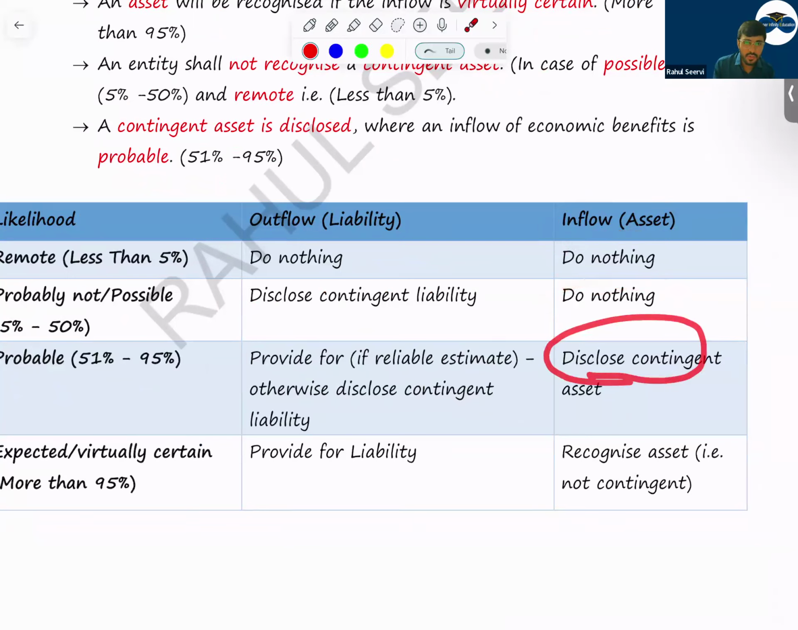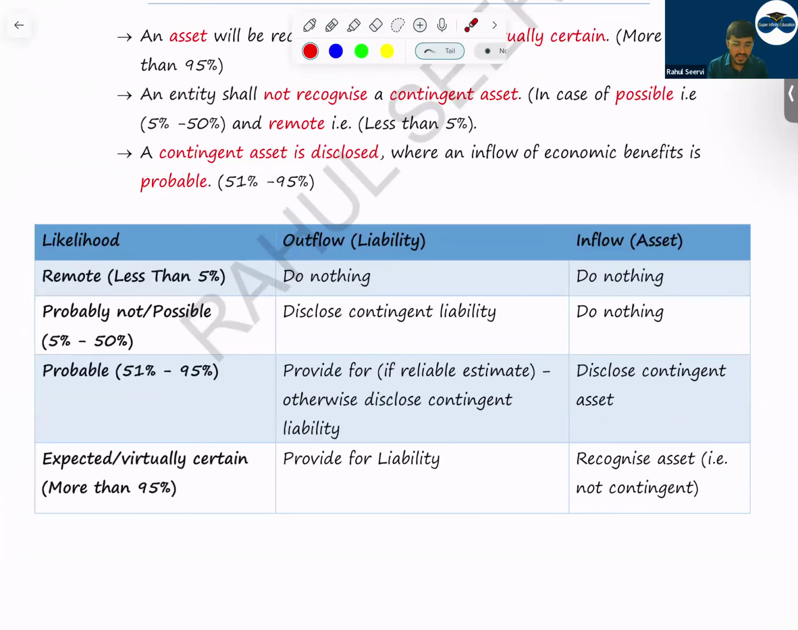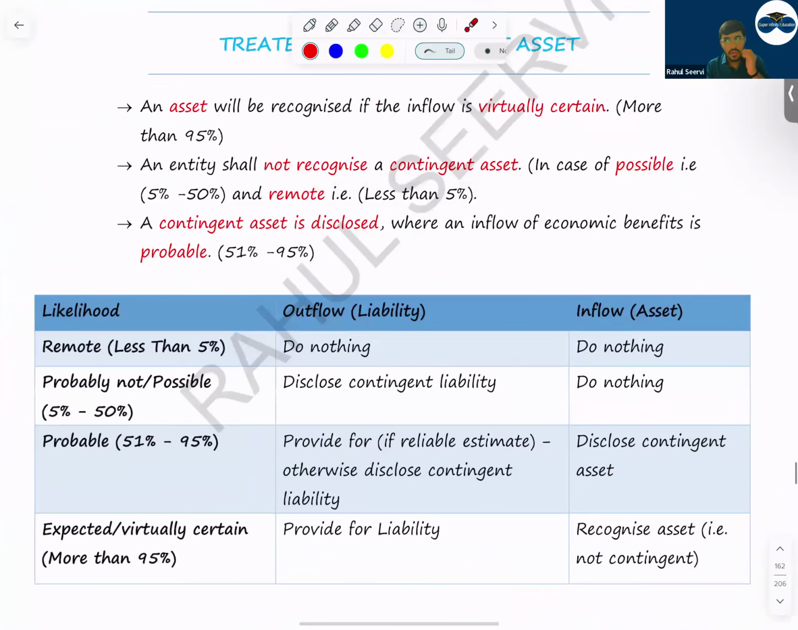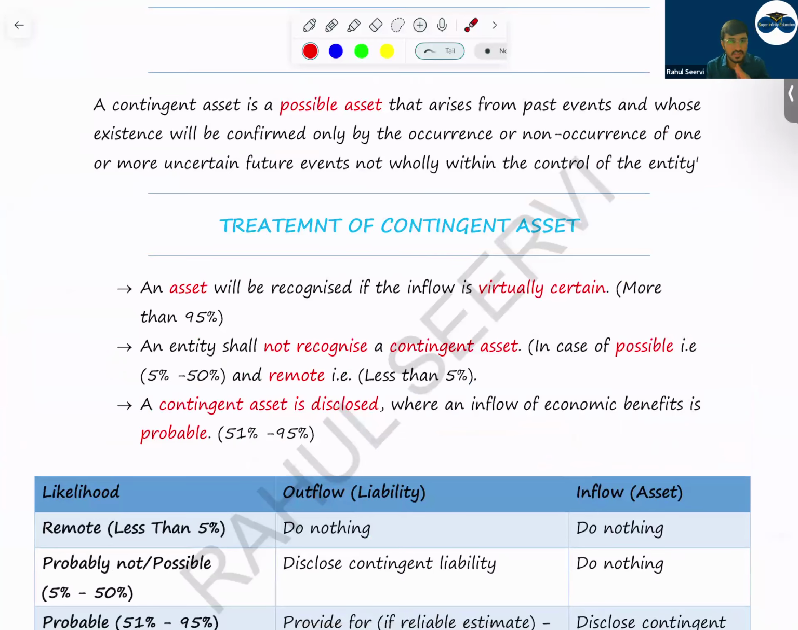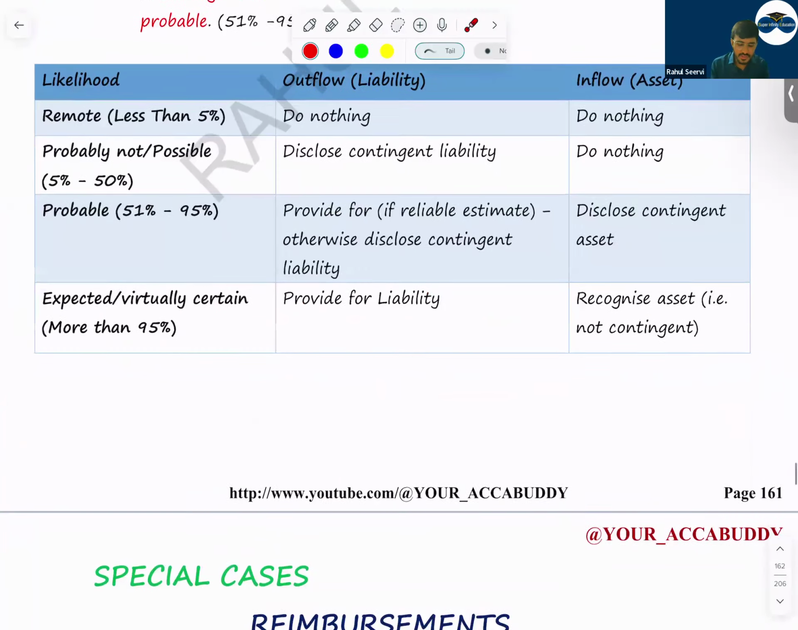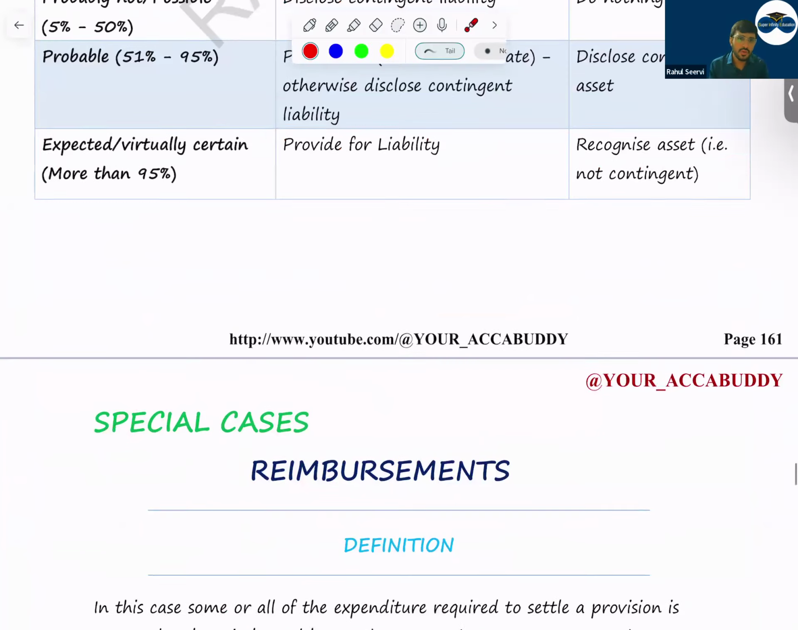If it is probable that you will receive the money, in that case, it will be what? Contingent asset. And if it's virtually certain, we recognize it as an asset, not as a contingent asset. We recognize a normal asset. So with this, the discussion regarding provision, contingent liability, contingent asset is done. Now some special cases which are frequently tested in MCQ.